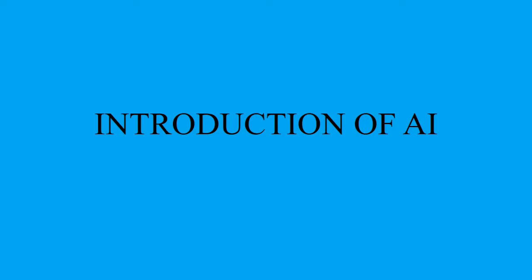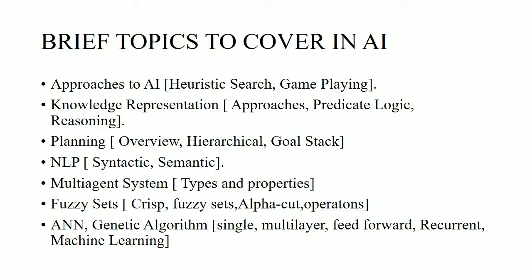I welcome you back to give you a small introduction to the AI paper, Artificial Intelligence, paper 2. Let's see what all topics have to be covered in AI. Giving you a brief topic to cover in AI, I would say that we have to cover approaches to AI, that is the problem solving method, which consists of the heuristic search and the traditional search, and also the areas where we have the game playing, which contains two topics, the min-max algorithm and the alpha beta pruning.